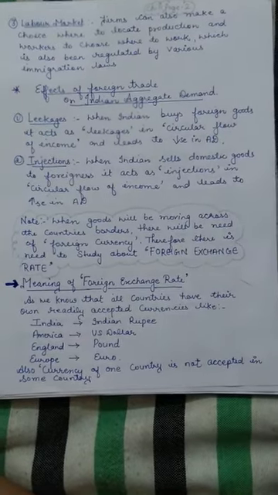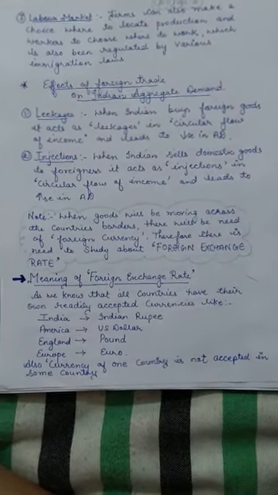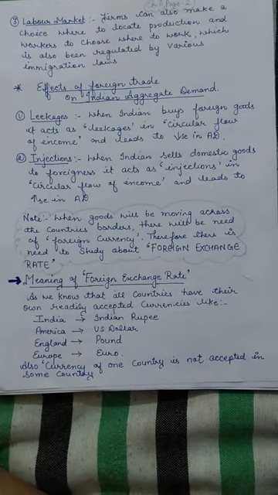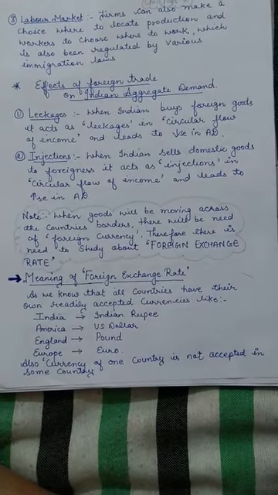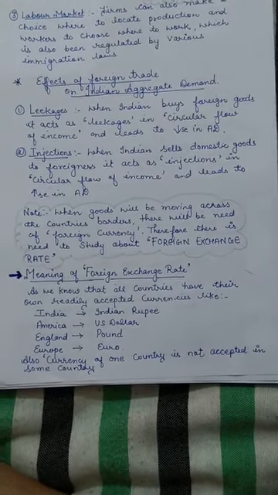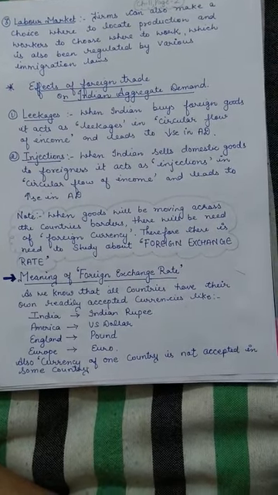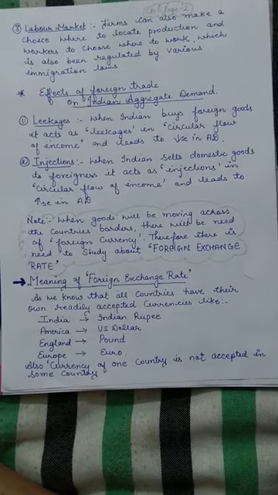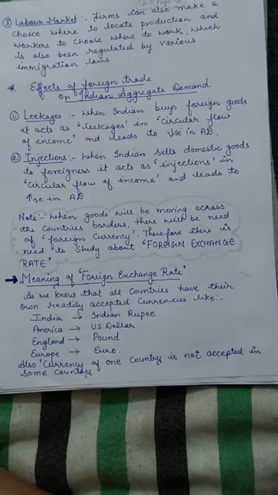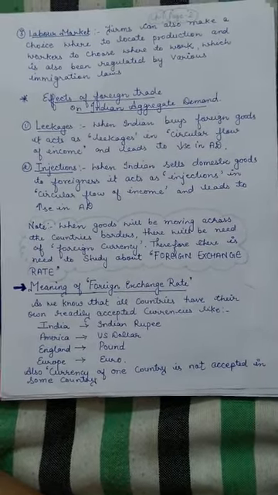In a similar way, we have the injections. Injections are the same: when Indians sell their domestic goods to foreigners, it acts as an injection in the circular flow of income. Now this leads to an increase in aggregate demand.